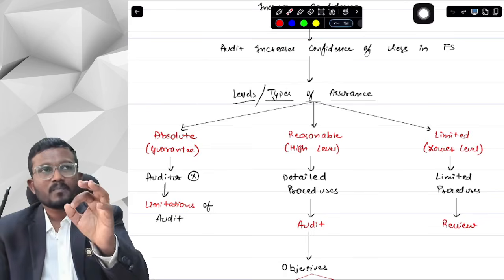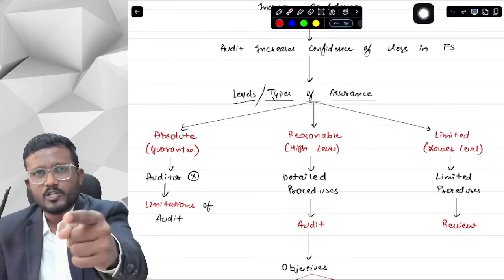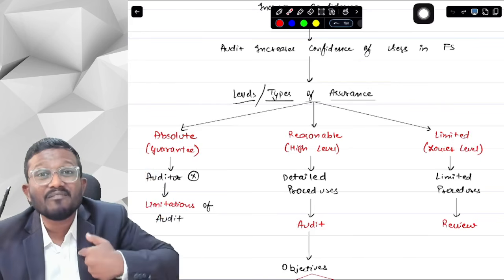If as an auditor I tell you that I give you an absolute assurance that the financial statements are prepared as per AFRF, which means that I am giving you a guarantee.